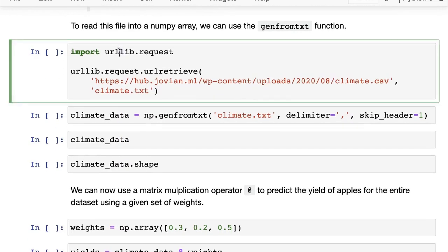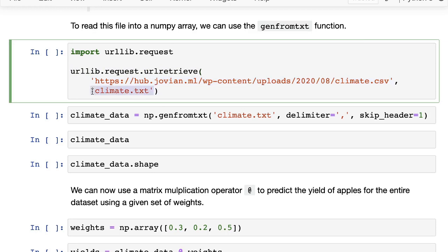We're first going to download the file, and the way to do that is to use the urllib library. The urllib module in Python offers a lot of utilities for working with URLs, like making requests and downloading files. Specifically, we want to use the urlretrieve function, which is present inside a sub-module of urllib. So we need to import urllib.request, because that is what contains the urlretrieve function. Then we call urllib.request.urlretrieve, and give it the URL that needs to be downloaded and the file name or path where we want it to be downloaded.